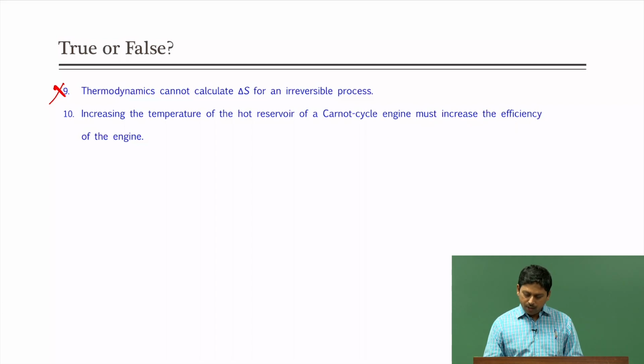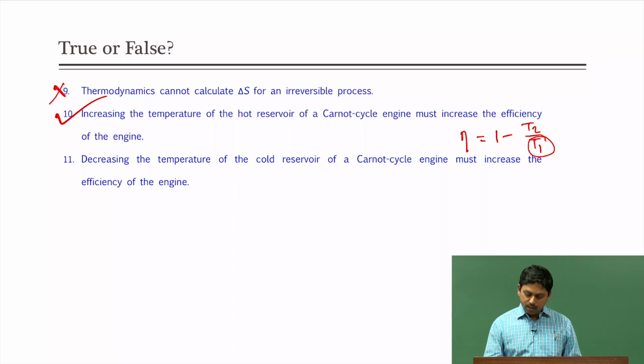Increasing the temperature of the hot reservoir of a Carnot cycle engine must increase the efficiency of the engine. So, we know the efficiency formula, right. Efficiency of the engine is 1 minus T2 by T1, where T2 is the temperature of the cold reservoir and T1 is the temperature of the hot reservoir. What is the question? Increasing the temperature of the hot reservoir, which means we increase T1. What will happen if we increase T1? T2 by T1 will become smaller, efficiency will increase. So, the statement is right.